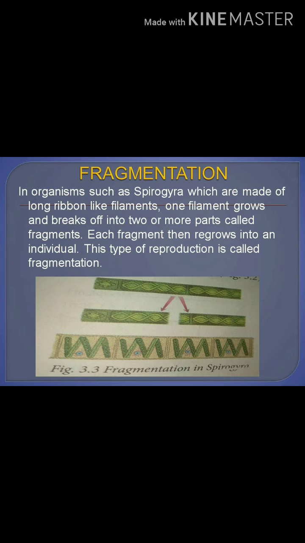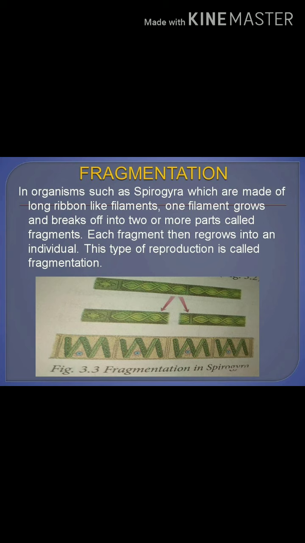Next, fragmentation. In organisms such as Spirogyra, which are made of long ribbon-like filaments, one filament grows and breaks off into two or more parts called fragments. Each fragment then regrows into an individual. This type of reproduction is called fragmentation. Here this fragmentation process we can see in the Spirogyra.